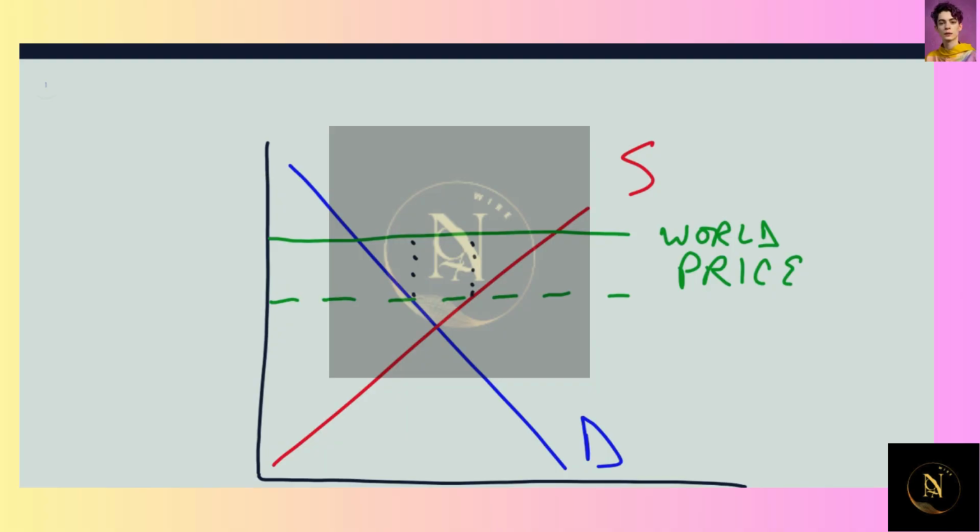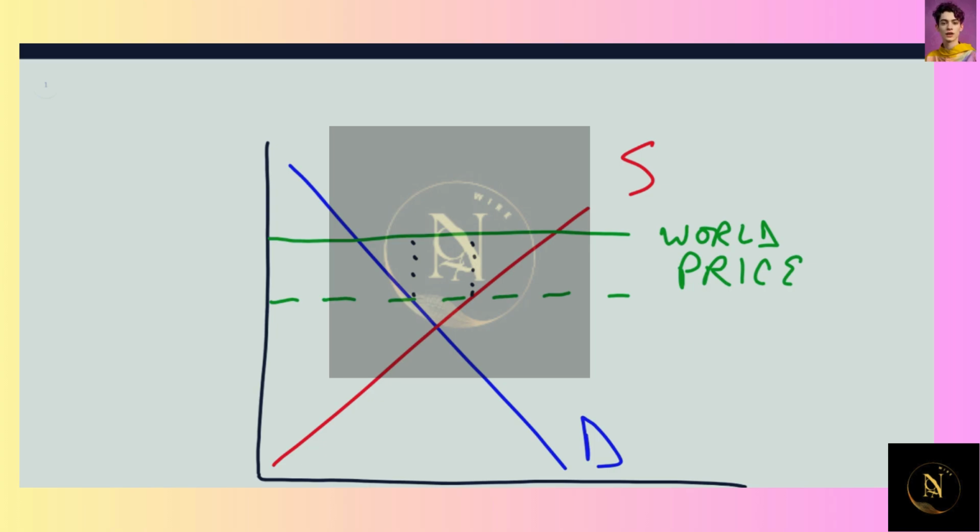Now we have China introducing a tax on all of the grain exports from their country. So first, let's look at before, and then we'll see what happens after. So in the before, we have our normal supply and demand, and that's domestic supply and domestic demand. But then we also have the world price of grain, because you'll notice that producers are going to sell not just to domestic consumers, but to foreign consumers as well around the world.